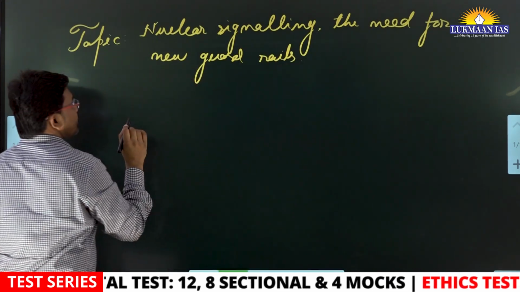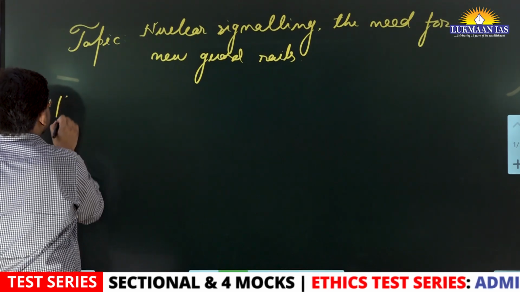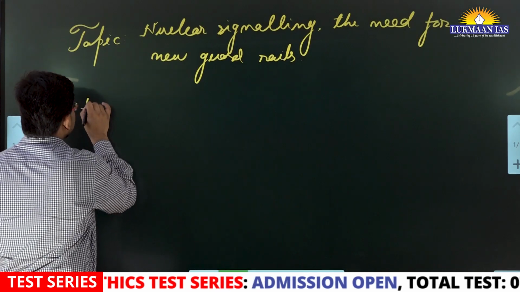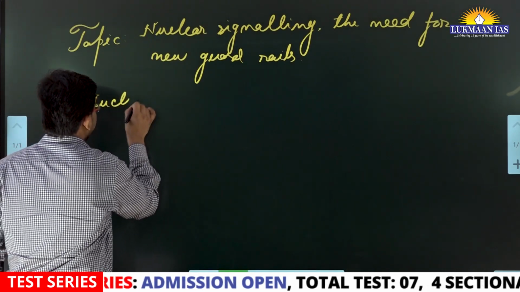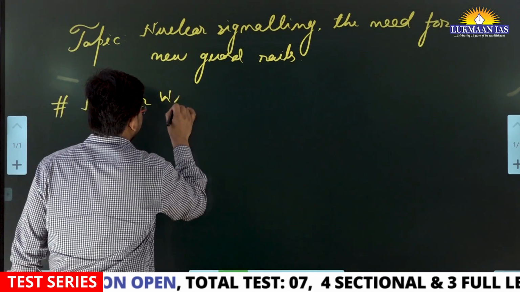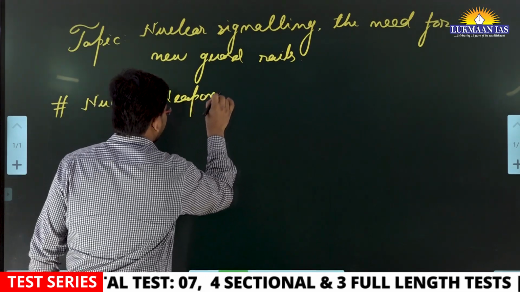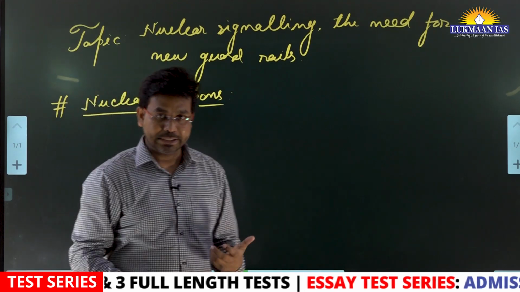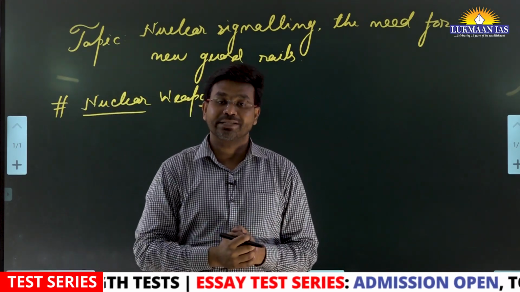In this topic, we are going to discuss one important concept which is related to nuclear weapons. Nuclear weapons are weapons of mass destruction.